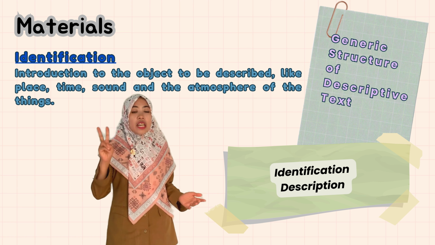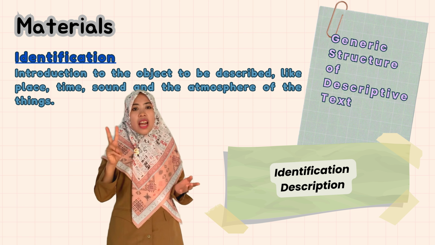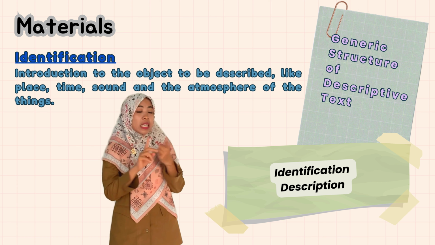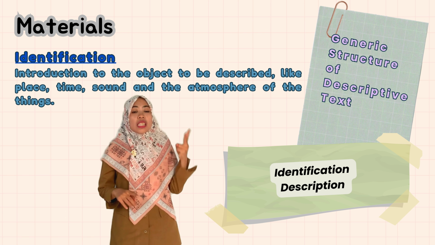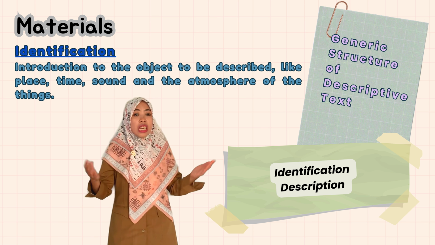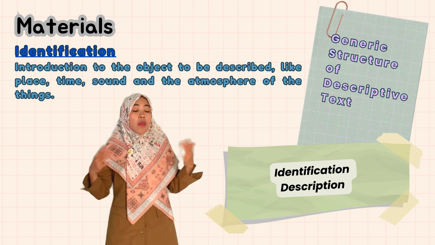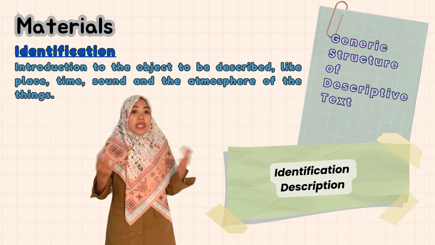Next, the second point is the generic structure of descriptive text. Here, there are 2 points of generic structure. The first is identification, and the second one is description. Identification describes the place, the time, and the atmosphere of the things or the object. The second is description. It describes the objects or the things in more specific detail.